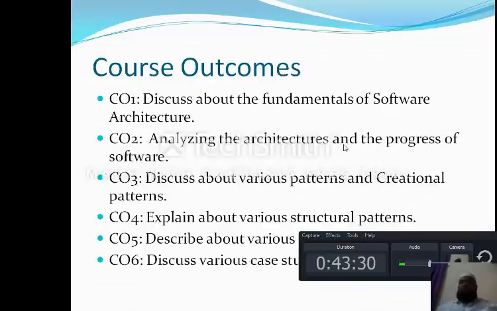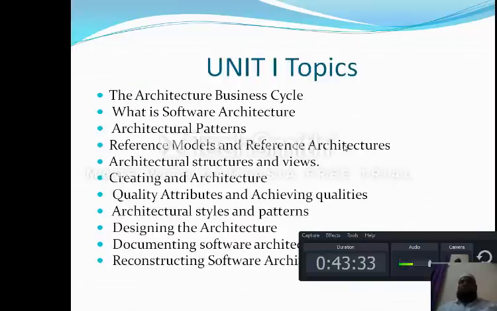Then we saw the course outcomes, topics such as architecture business cycle, software architecture, and architectural patterns.